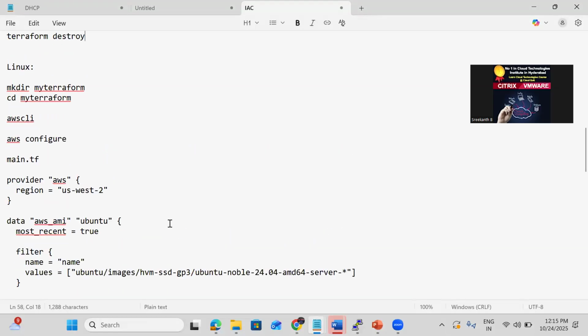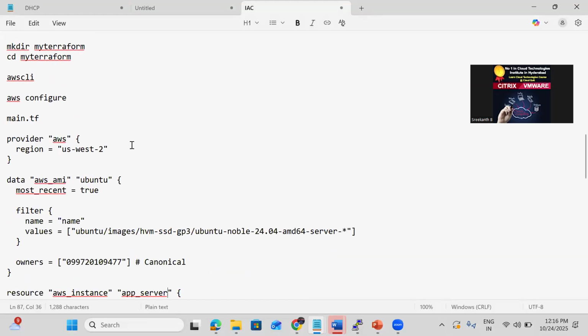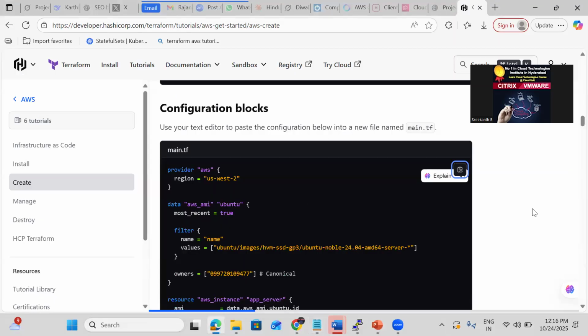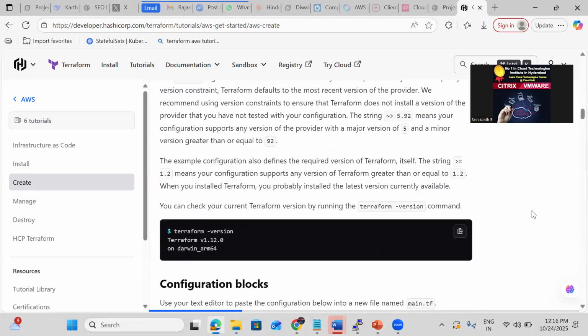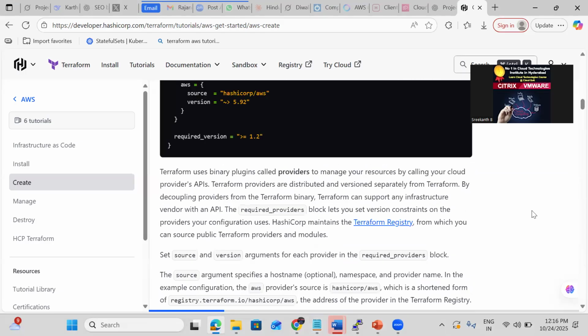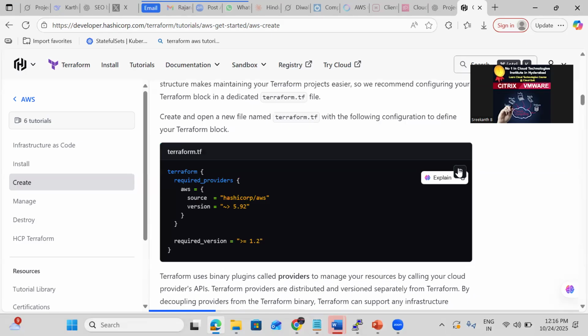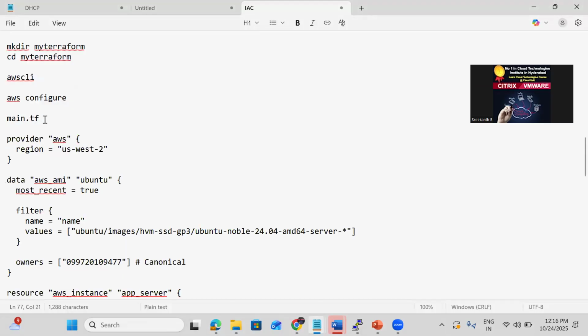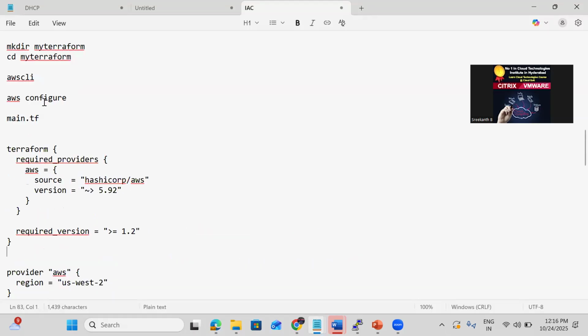We have this main.tf, in which we use the provider block. The provider is the AWS provider we are using, and before that we can also keep the Terraform block, either in terraform.tf or in the same file itself.